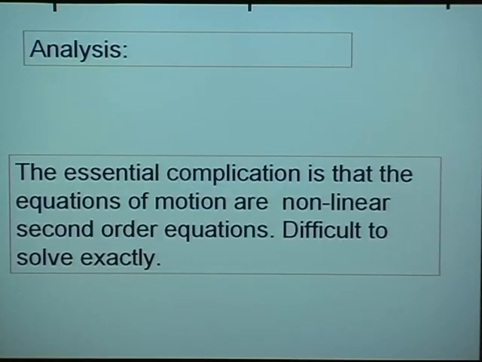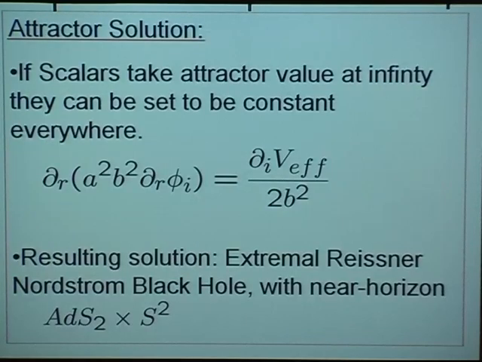So let me give you a flavor for how some of these conclusions are arrived at. The essential complication in the non-supersymmetric case is that we have to deal with second order equations of motion, which are difficult to solve, but luckily for us, the analysis of whether there is an attractor and when it is stable is one which can be reduced to perturbation theory, and that is why it can be answered.